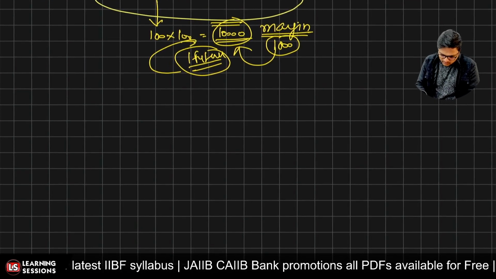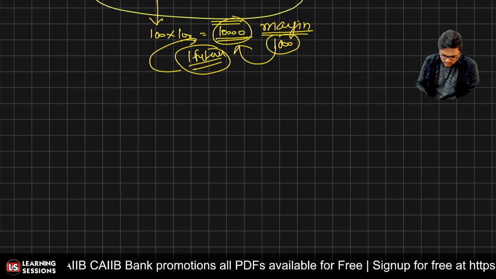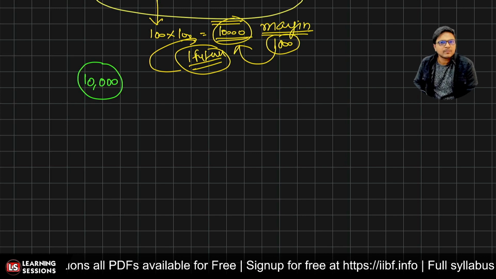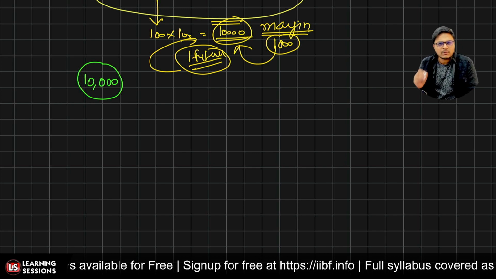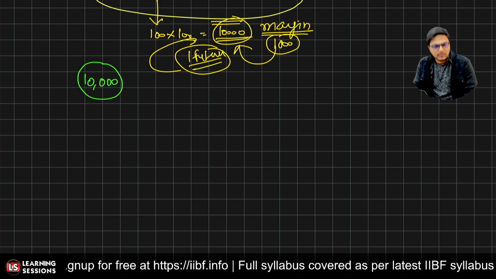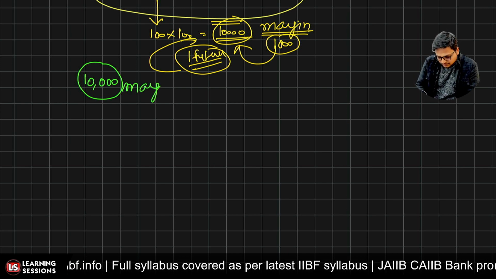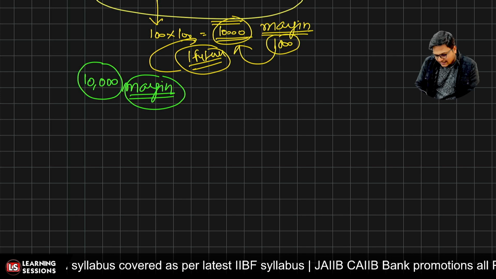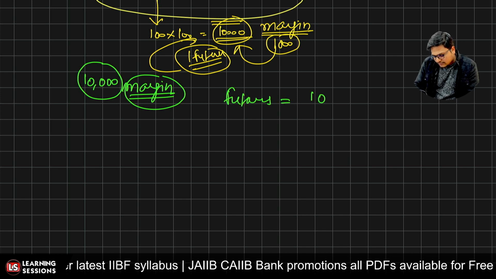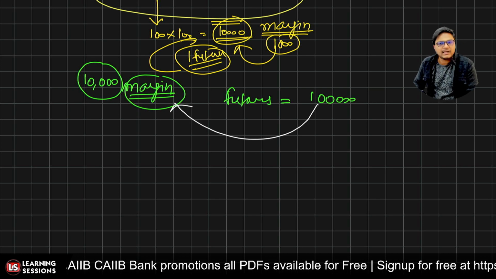Now the same example. Let's say that you have rupees 1 lakh in your hand. Sorry, you were having rupees 10,000, not 1 lakh. You are having rupees 10,000 with you, right? And further, you can actually be buying a lot of future units from here. That's the case that we invested rupees 10,000 as margin, and further we dealt in futures totaling rupees 1 lakh. For that particular purpose the margin paid was rupees 10,000 over there.